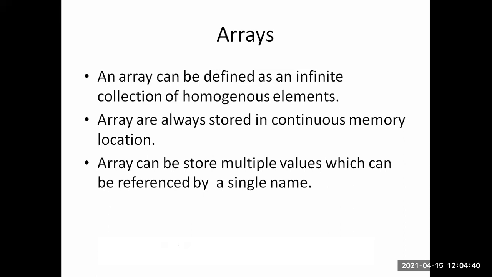We take int as a homogeneous element because all the values of array a are int. If you take float, then all the values come under float. Also, an array stores values in continuous memory locations. I already told you an array will allocate continuous memory.